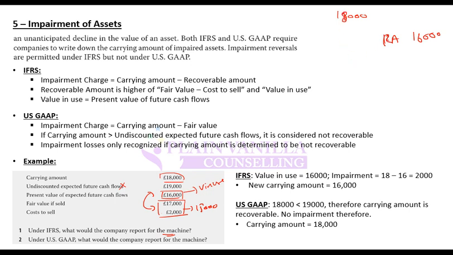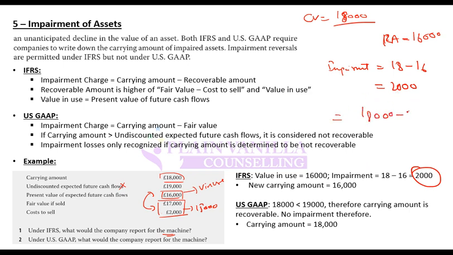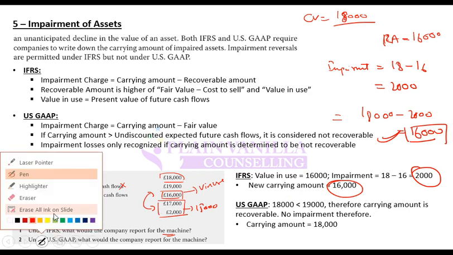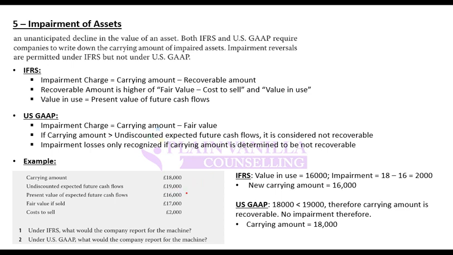What is your carrying value? 18,000. So what should be impairment charge? Impairment should be 18 minus 16, which is 2,000. So in IFRS, your impairment charge is 2,000. If you impair this asset by 2,000, what will be the balance sheet value? Balance sheet value will go from 18 to 16,000. So this should be the value on balance sheet. So new carrying amount on balance sheet is 16,000. This is IFRS.